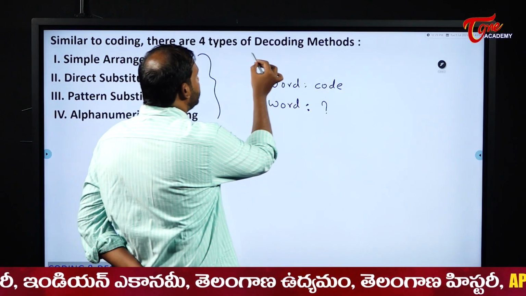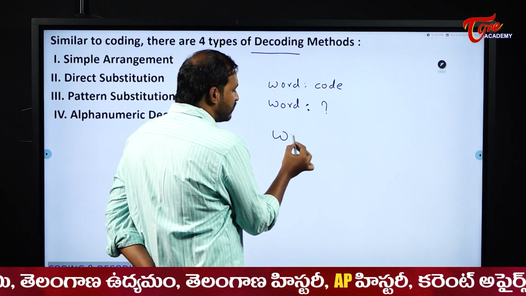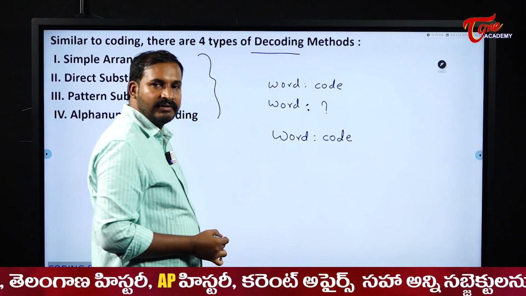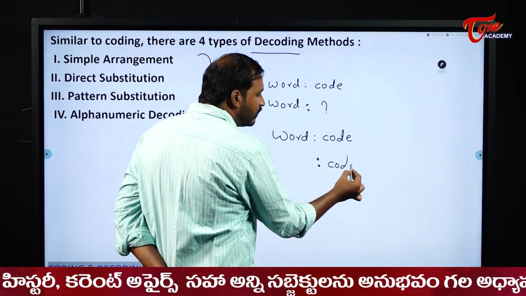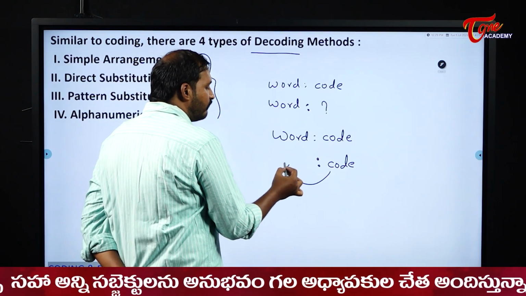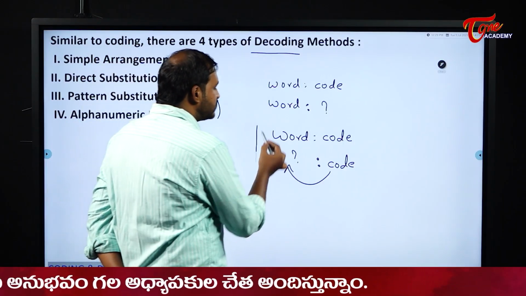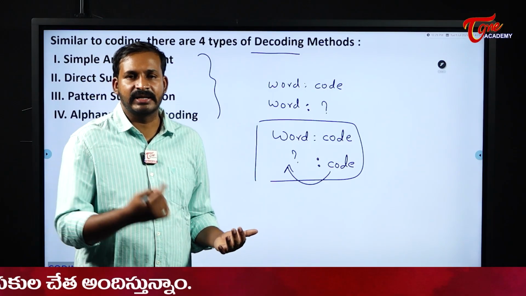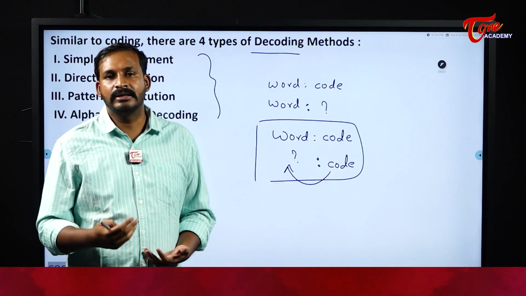Now when it comes to decoding, it is the same thing. What will they give us? They will give us a word and its code. And then next they will give us a code instead of a word, and we need to decode it to the word. We need to decode the word for that code. So this is the vice versa, just the reverse application of our coding. That becomes decoding.